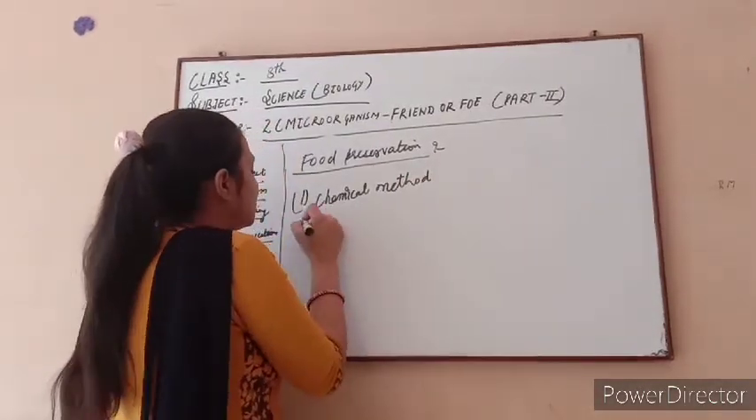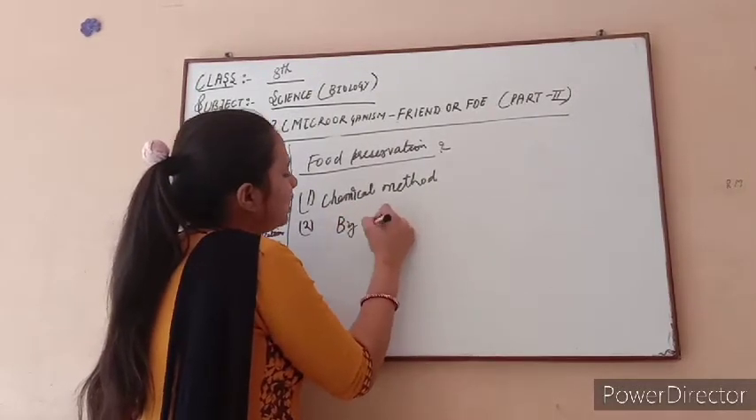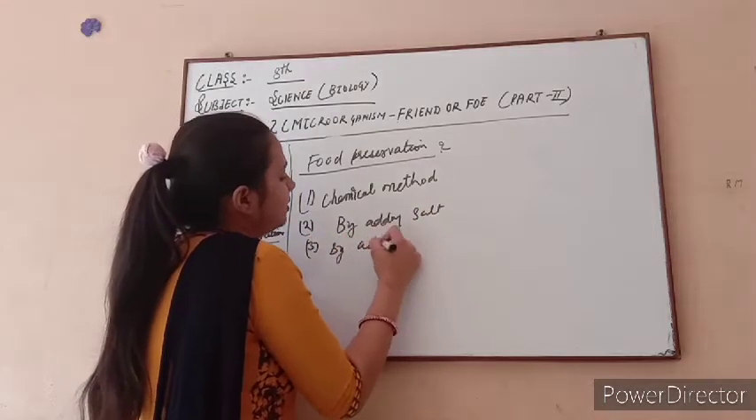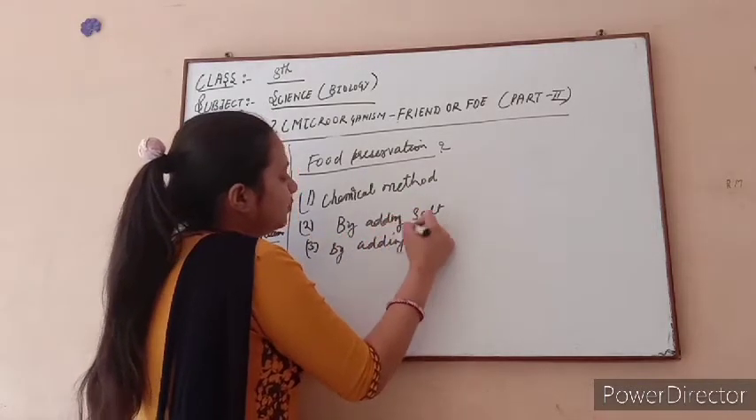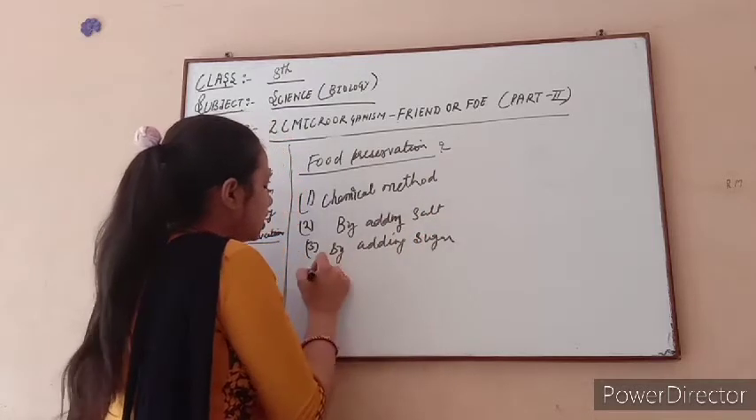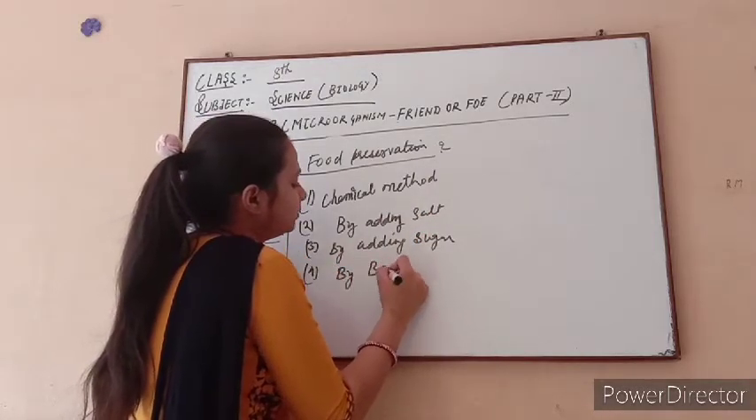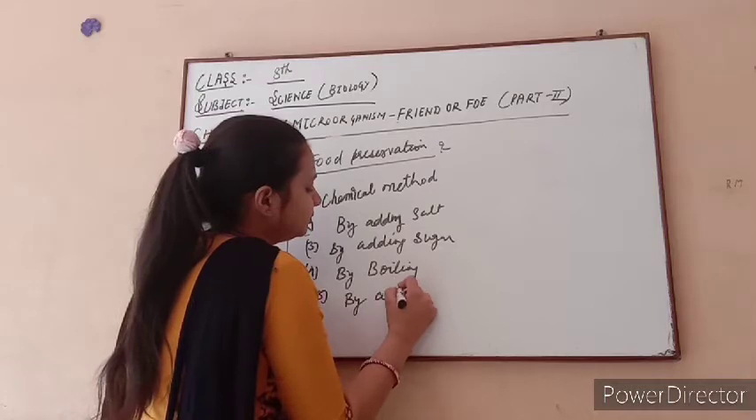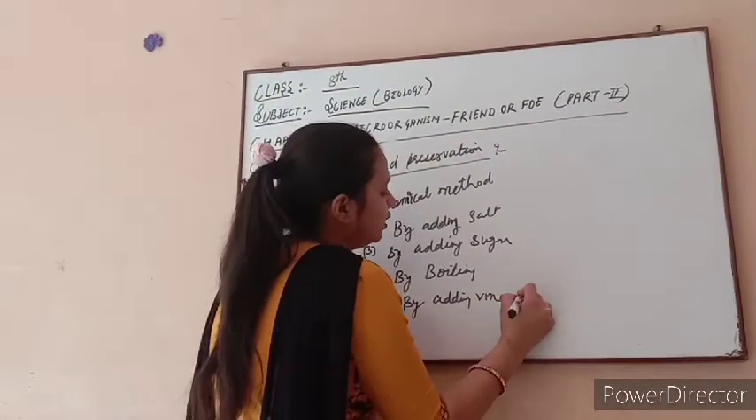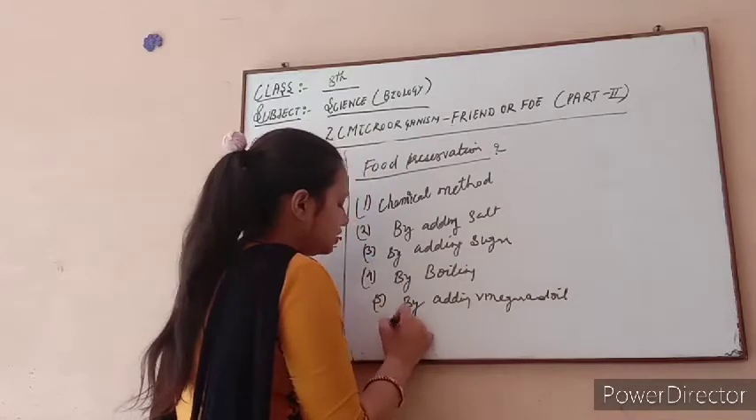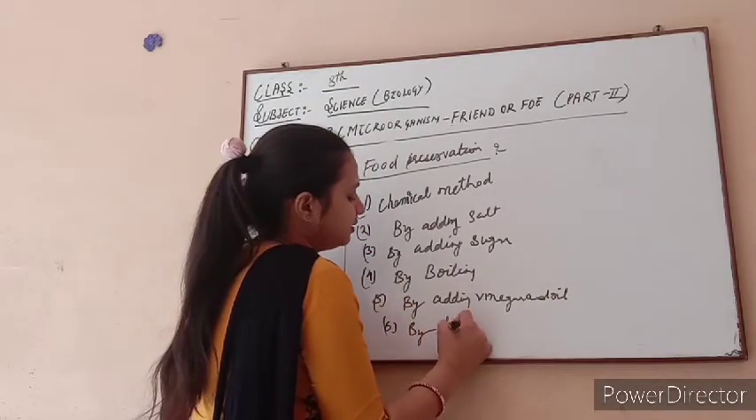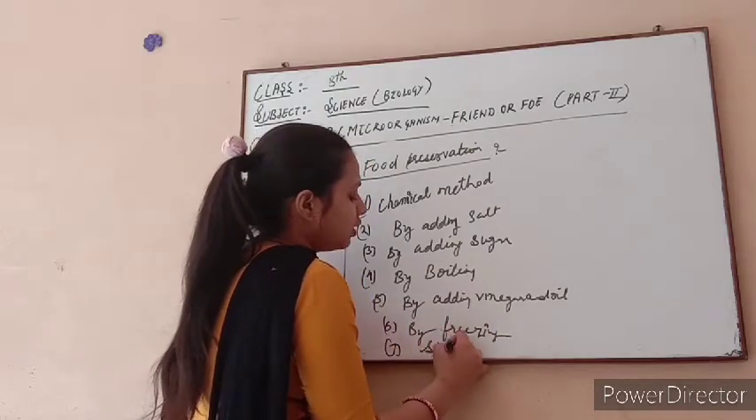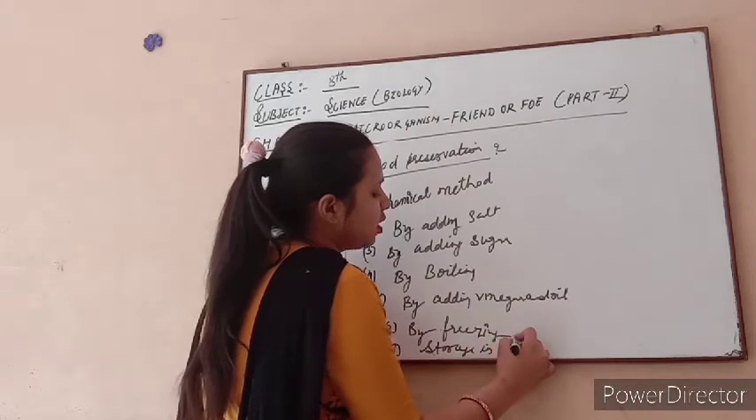First one is the chemical method. Second one is by adding salt. Third one is by adding sugar. Fourth one is by boiling. Fifth one is by adding vinegar and oil. Sixth one is by freezing. Seventh one is storage in airtight boxes.